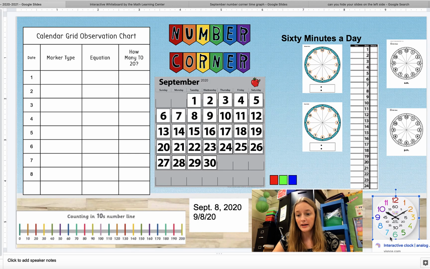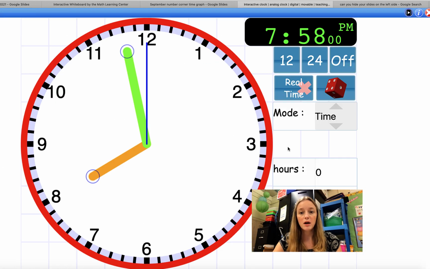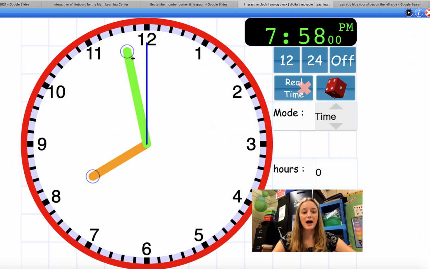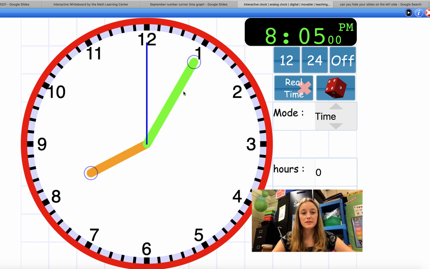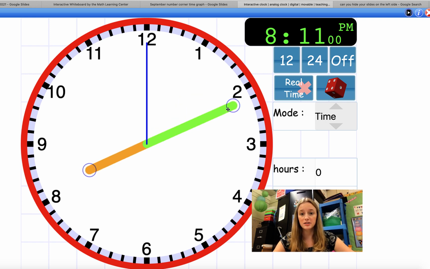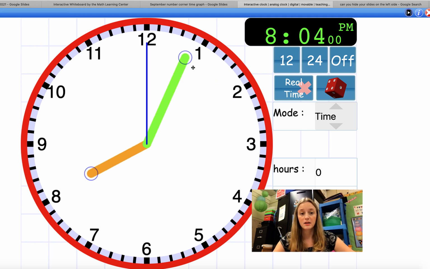I want you to look at this clock that I'm going to pull up. Here's a clock. Notice this larger hand is called your minute hand. This is the smaller hand right here. This is your hour hand. So every time I move my minute hand, you can see up here it's changing the time. So right here, it's 8:10. Right here, now it's 8 o'clock.